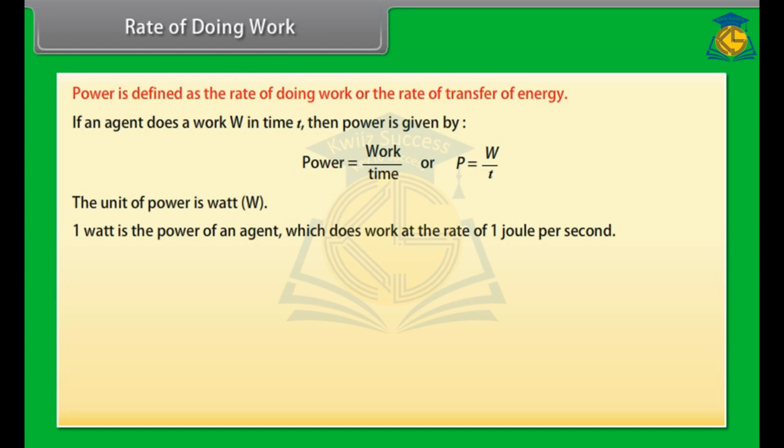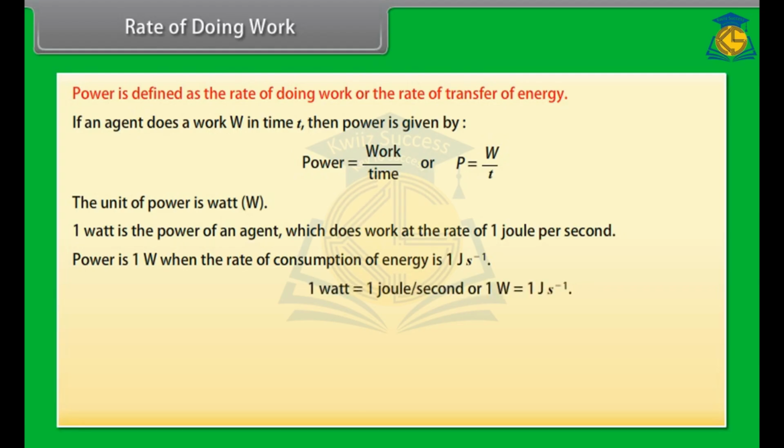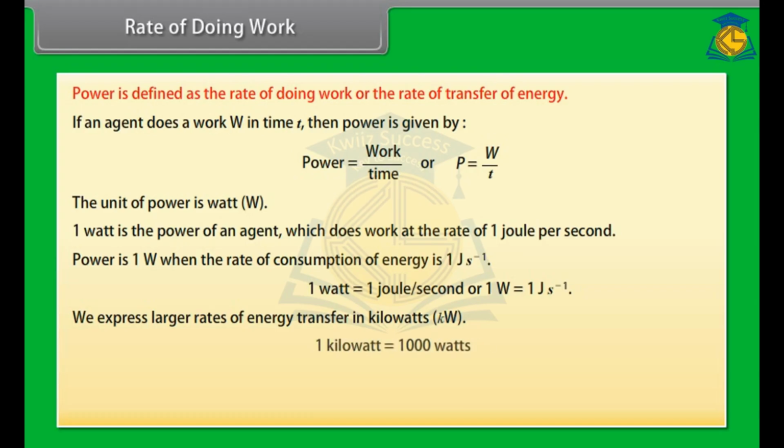1 watt is the power of an agent which does work at the rate of 1 joule per second. We can also say that power is 1 watt when the rate of consumption of energy is 1 joule per second. 1 watt is equal to 1 joule per second. We express larger rates of energy transfer in kilowatts. 1 kilowatt is equal to 1000 watts. 1 kilowatt is 1000 joule per second.